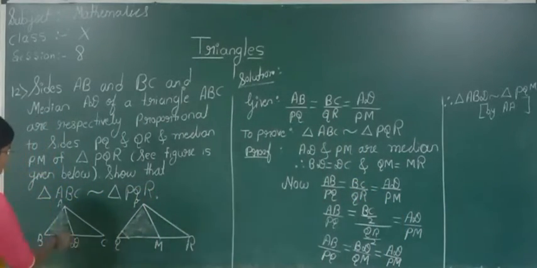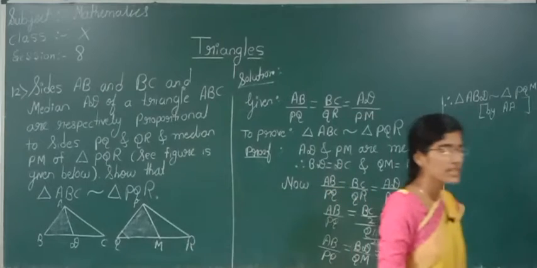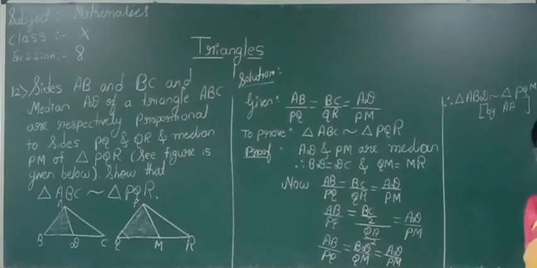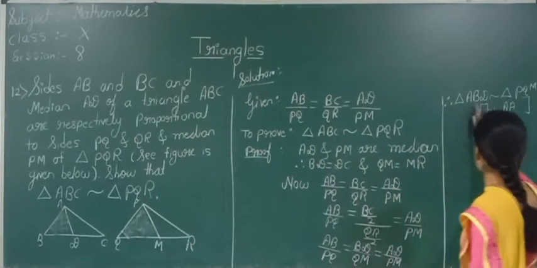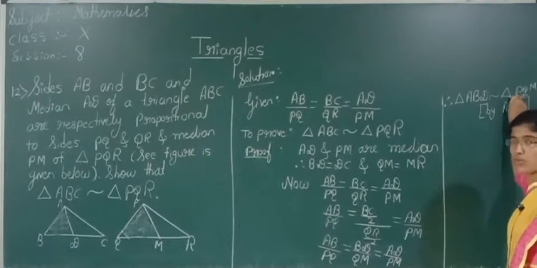See, if two triangles are similar, means definitely their corresponding angles are equal. If these two triangles are similar means their angles are going to be equal.